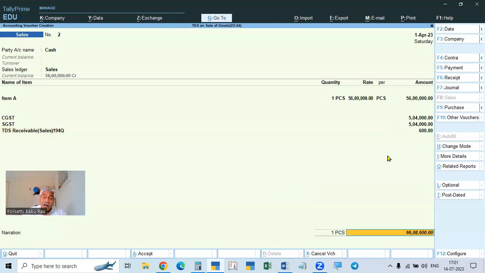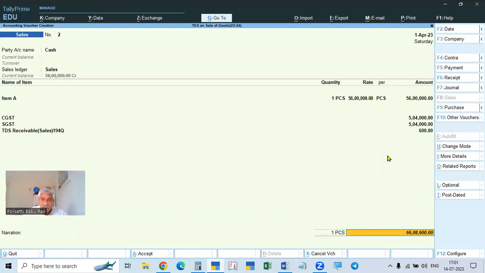And later, from the next bill onwards, till the year ending, for any bill, whatever the amount may be, even if it is 1,000 or 10,000, the TDS will be deducted by the buyer. That is why we will show the TDS. But here it is more than the limit, so we exempt the exemption amount and calculate only on the excess. So like this we have to do.